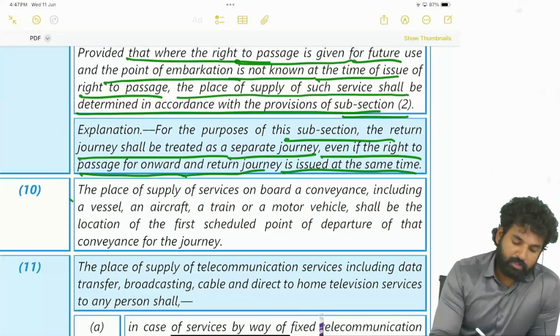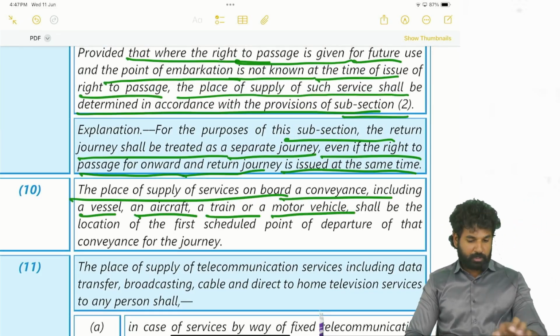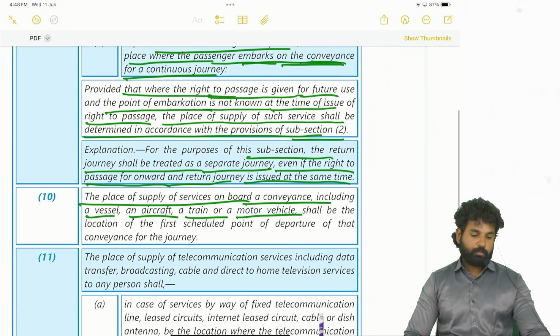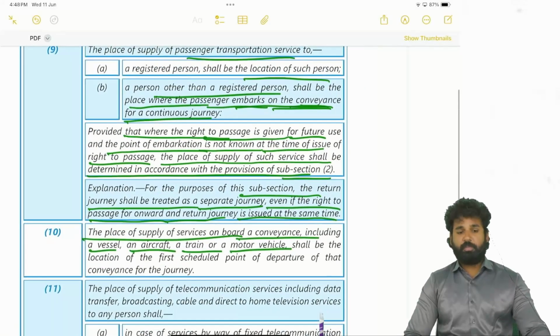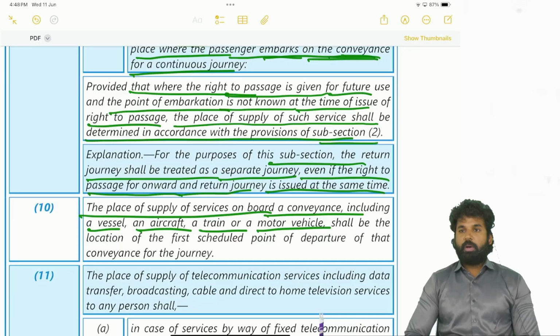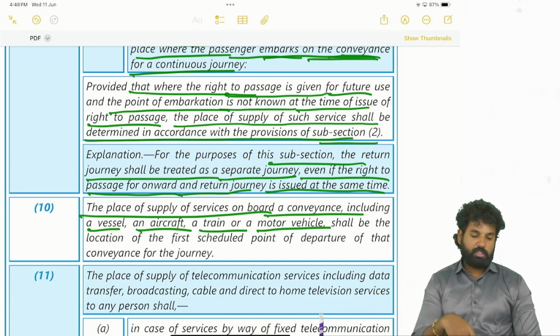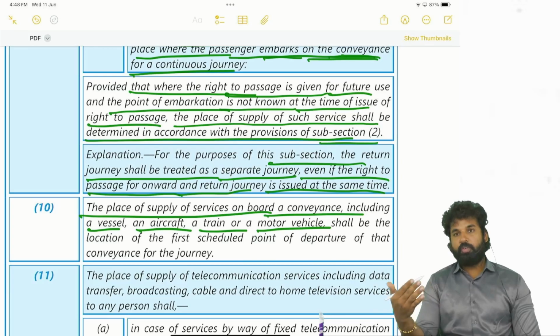Next, place of supply of services on board a conveyance, including a vessel, aircraft, train or a motor vehicle. So here, see, in the last point we were talking about transportation of passengers. Here, the passenger is already on the vehicle, and in the vehicle he is being provided with some service. So let's say a movie subscription is there. So that movie has been provided to the person who is traveling through air.